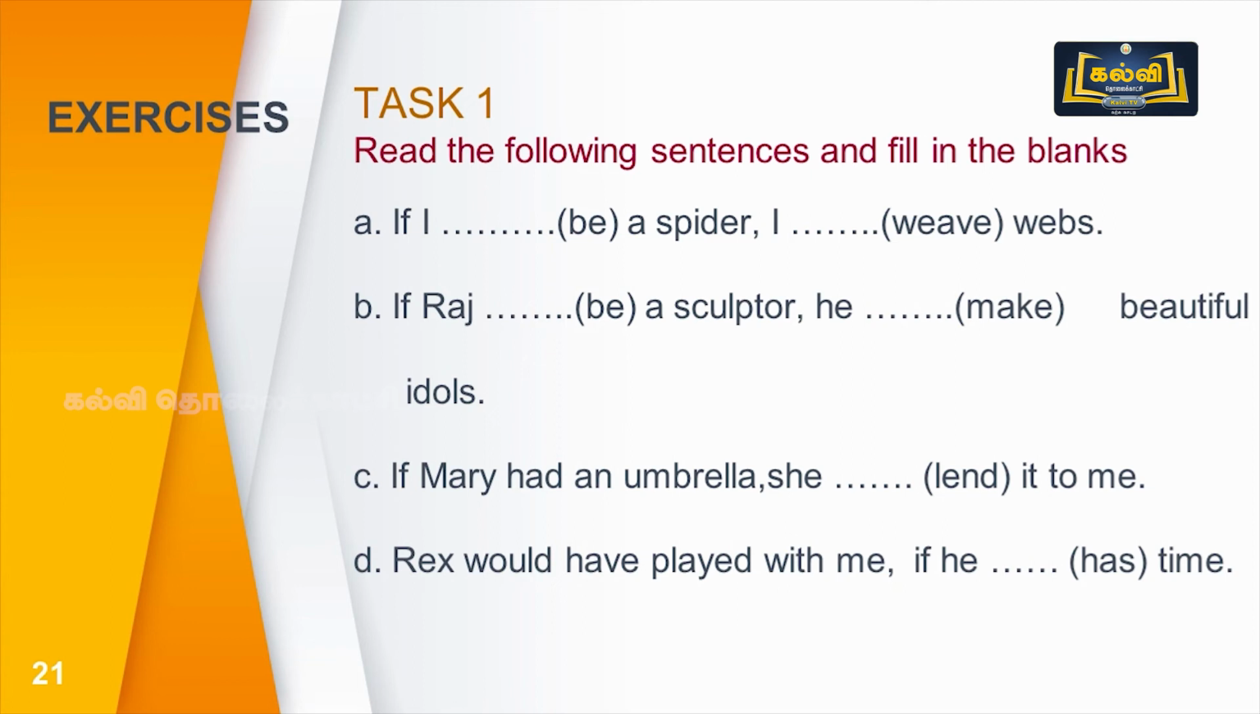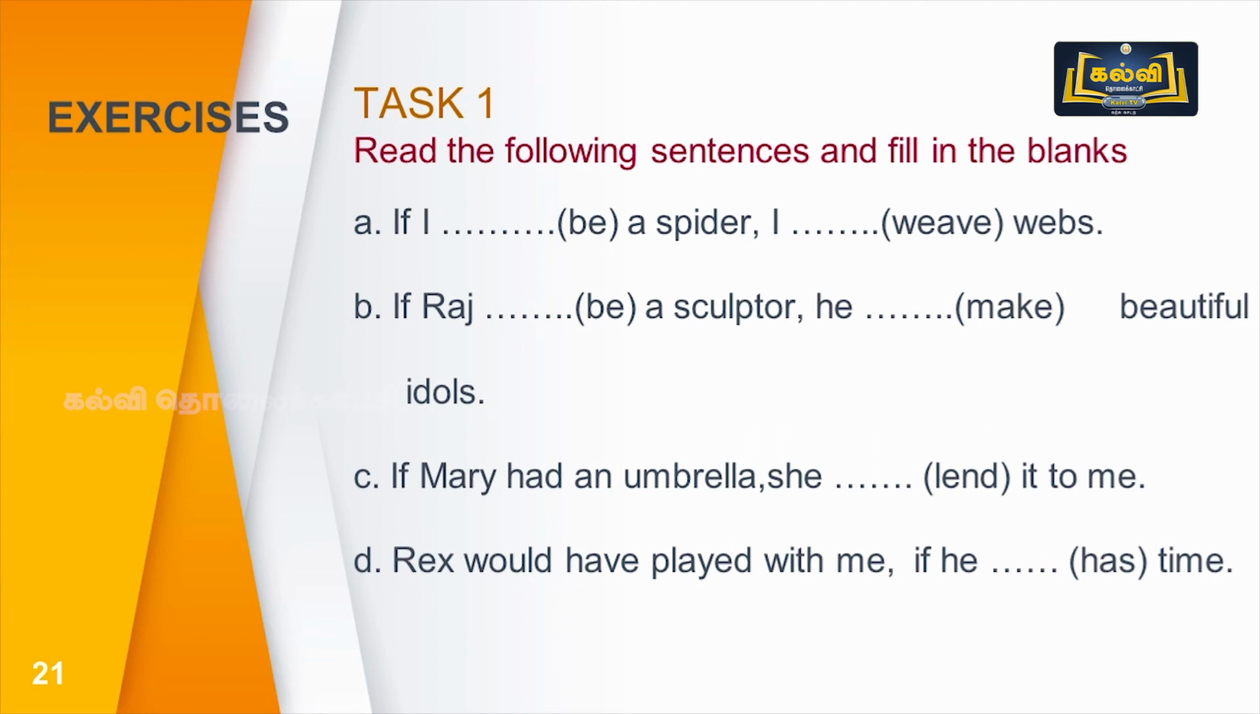So here I is singular, no. Why should we use were? So that is the rule. In second conditionals, when we use be verbs, we have to write were as the be verb. If I were a spider, I would weave webs. So past tense is used in the if clause. That's why would plus verb is used in the main clause.